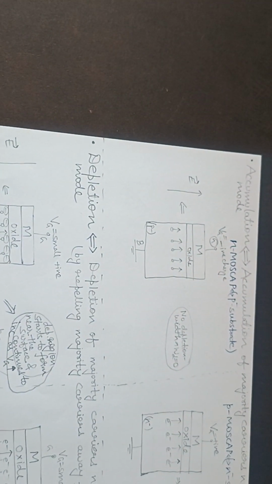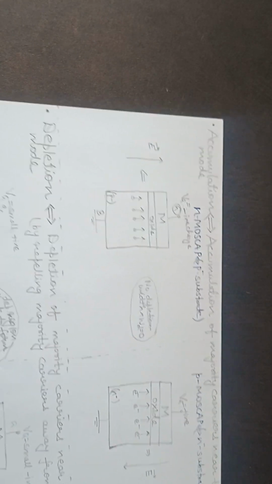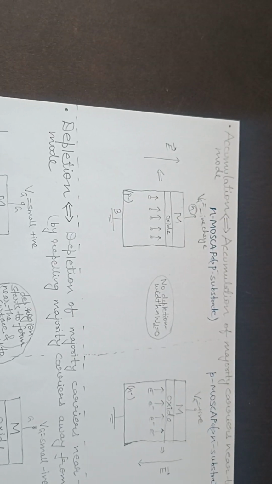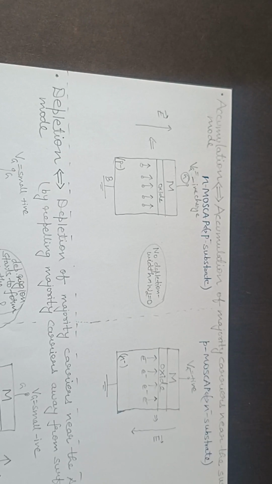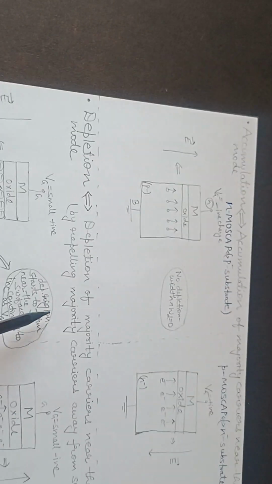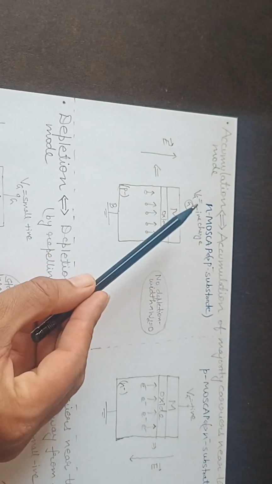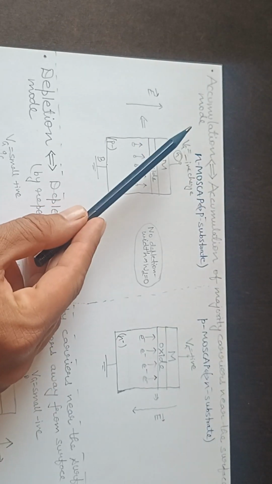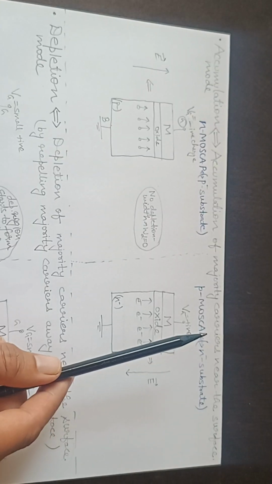So first let's try to understand what is accumulation mode. So accumulation, depletion and inversion, all three terms are with respect to majority carriers. Okay, so for n channel MOSFET the substrate is p type. Okay, so in accumulation mode, as the term says, there is an accumulation of majority carriers near the surface.